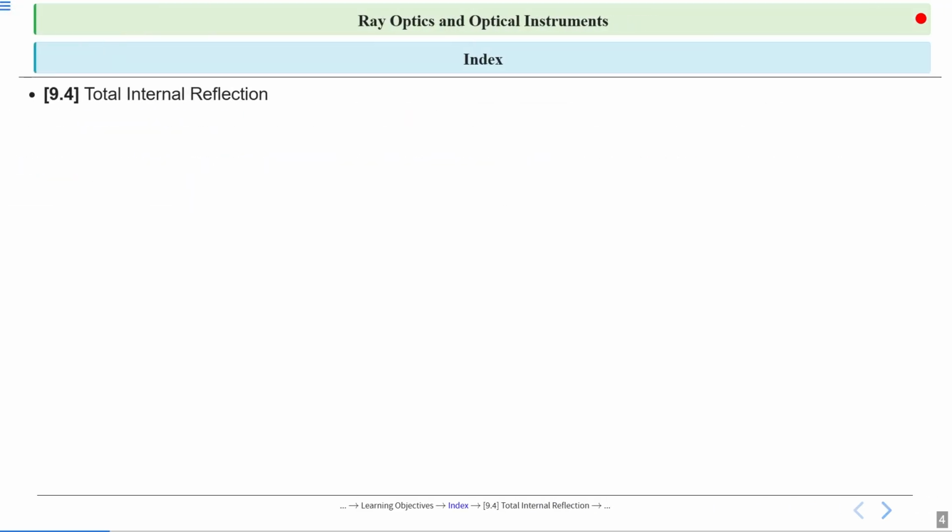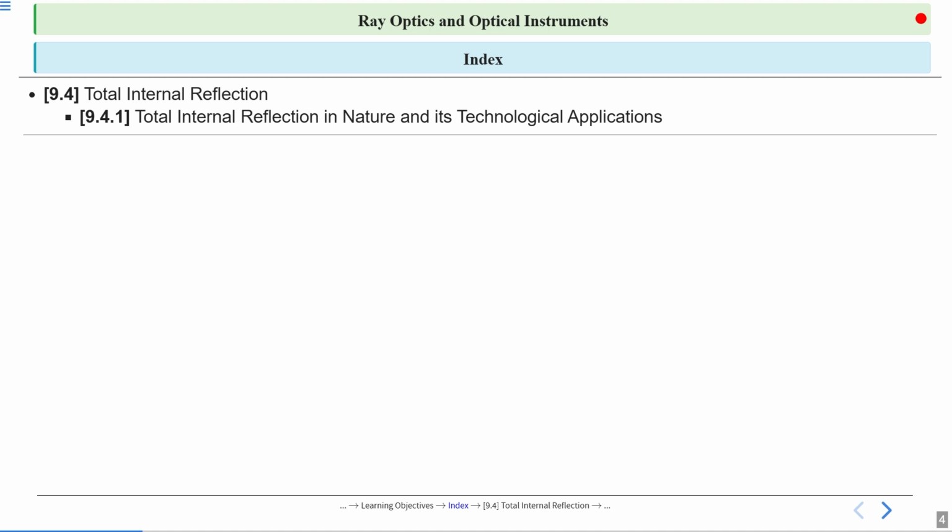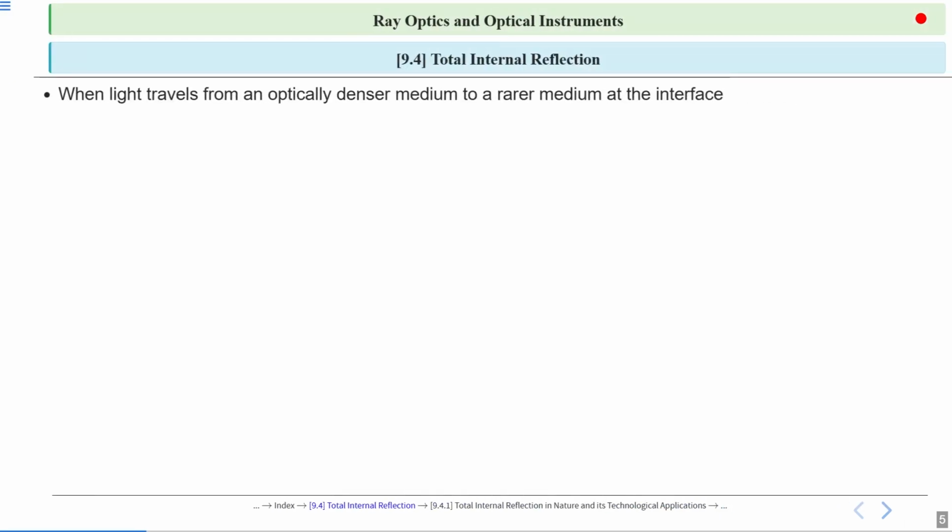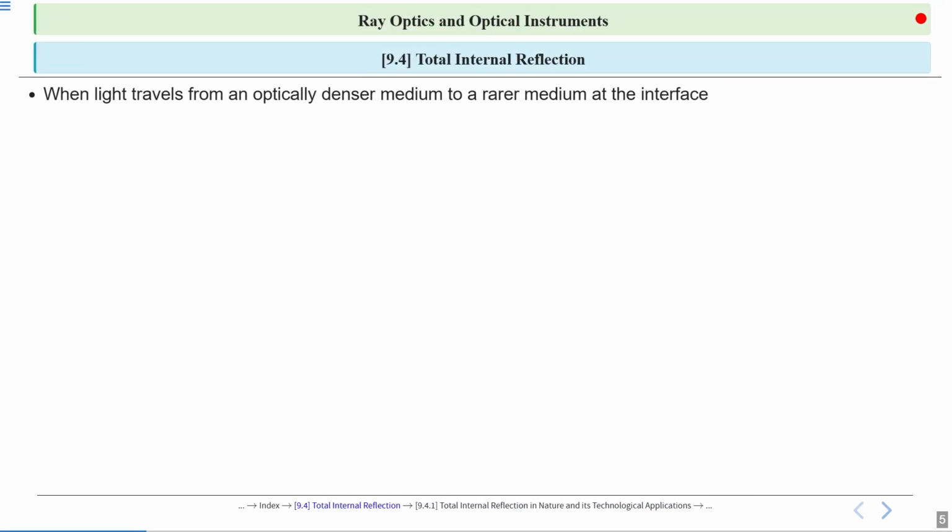So in today's lecture, we will cover 9.4 total internal reflection. After that, we will learn 9.4.1 total internal reflection in nature and its technological applications. Alright, so these are the topics of today's lecture, which we will cover one by one. So let's start. Total internal reflection.